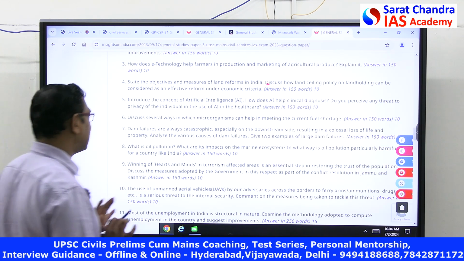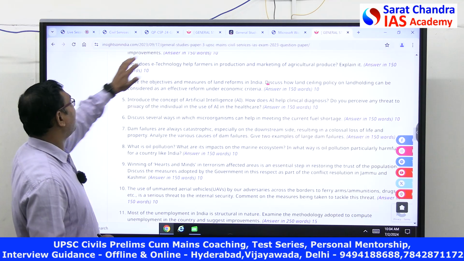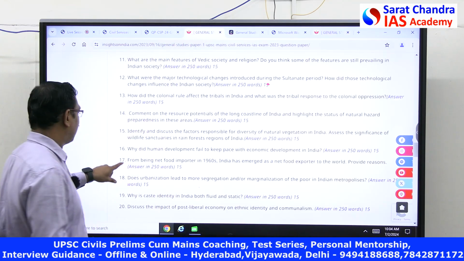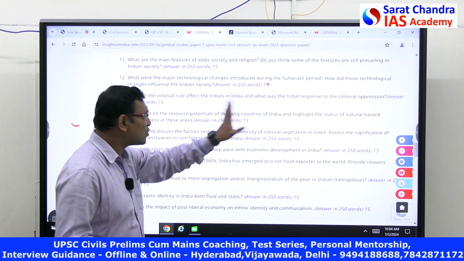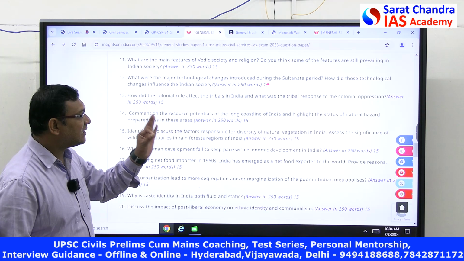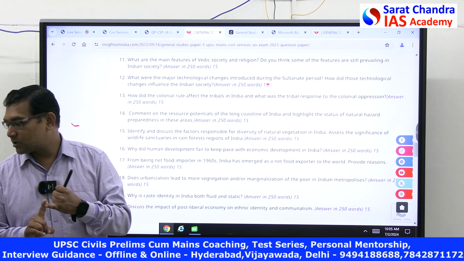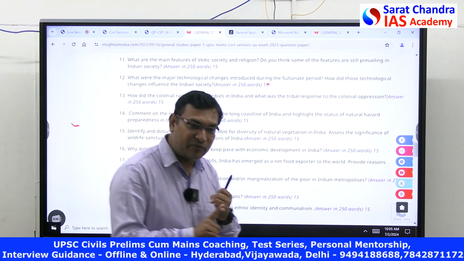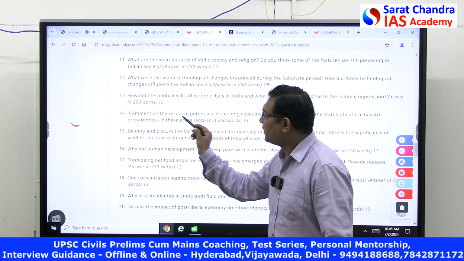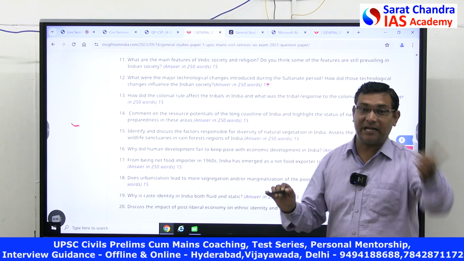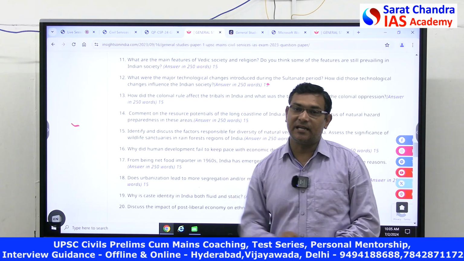Clear? So you see the question mindset, how the questions will be asked. In GS paper 1, what was the question? Comment on the resource potential of the long coastline in India. Highlight the status of natural hazard preparedness in these areas. So it is both geography as well as environment. First part was purely geography. Second part, highlight the status of natural hazard preparedness in these areas.